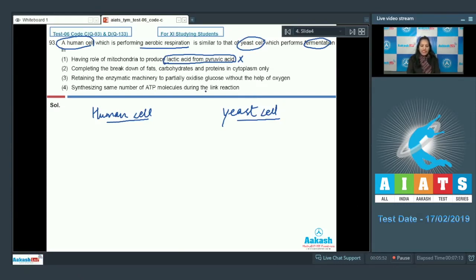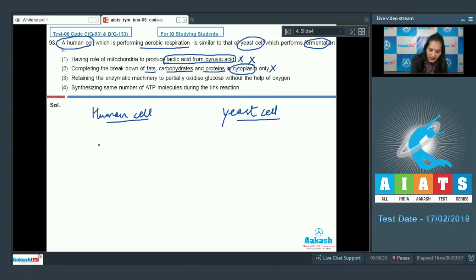Second, completing the breakdown of fats, carbohydrates and proteins in the cytoplasm only. The complete breakdown of fats, carbohydrates and proteins takes place in the mitochondria, not in the cytoplasm. So this option is also ruled out. See the fourth option, synthesizing same number of ATP molecules during the link reaction.